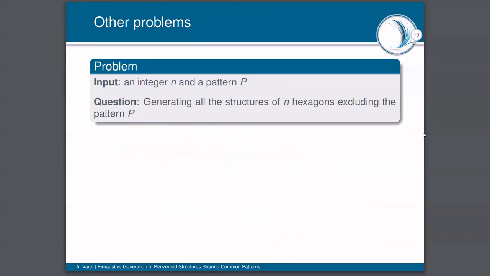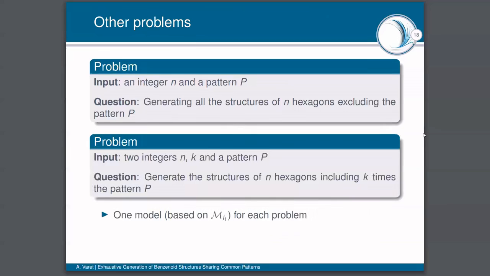And for the two last problems, for the third problem, we have as input an integer n and a pattern p, and we want to generate all the benzenoids of n hexagons, excluding the pattern p. And the last problem is the following one. We have two integers n and k and a pattern p, and we want to generate all the benzenoids of n hexagons, including k times the pattern p. And for each of these two problems, we implemented one model based on the first model.